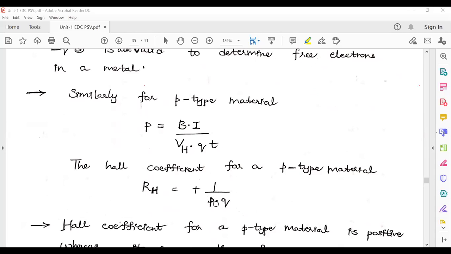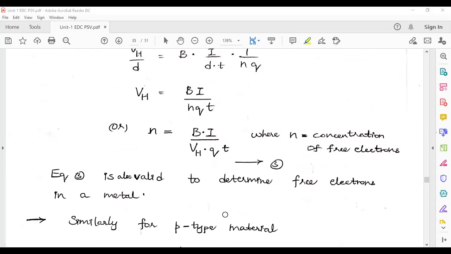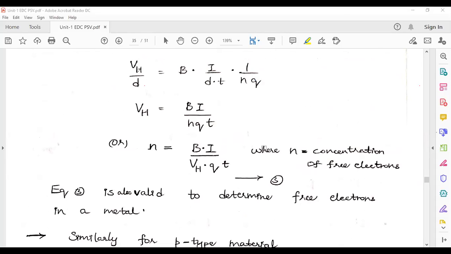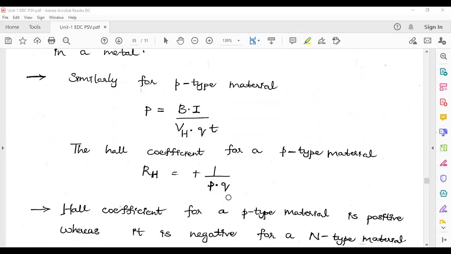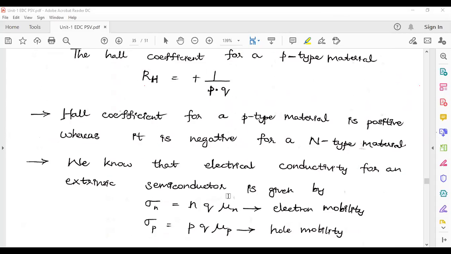The charge carrier concentration with respect to the holes is given by P here, whereas over there that is N. RH is equal to 1 by PQ. The Hall coefficient of a p-type material is positive, whereas it is negative for an n-type semiconductor material.